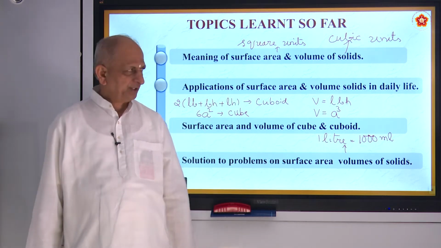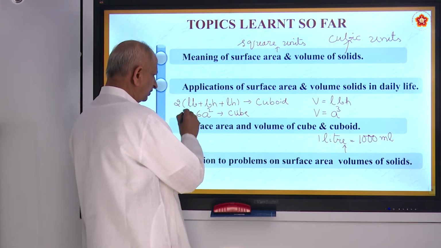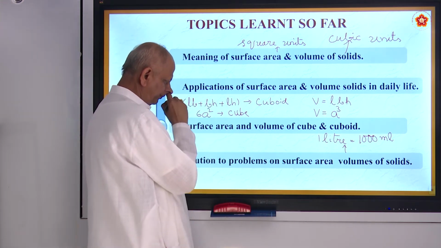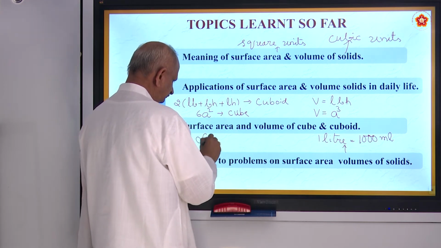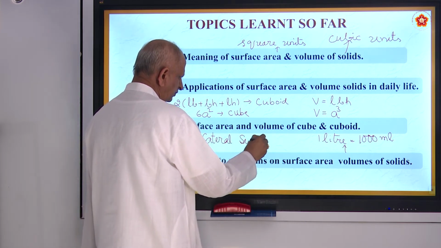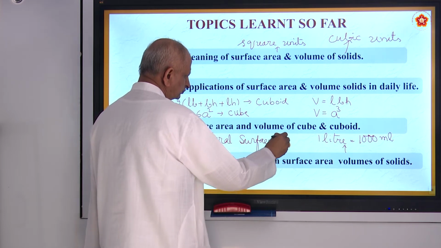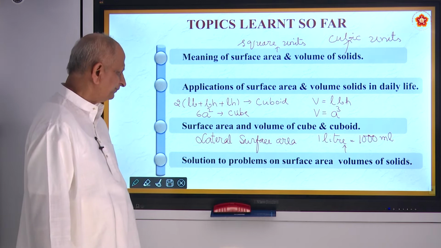Is it not? When you say surface area, there will be two surface areas. This is called total surface area. Similarly, you have lateral surface area. Lateral surface area formula, we call it LSA.